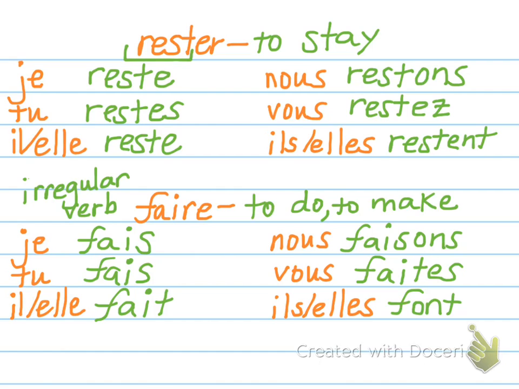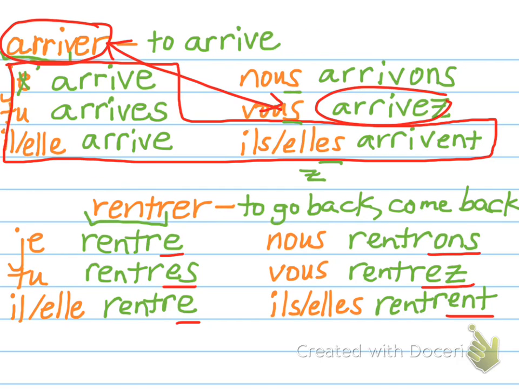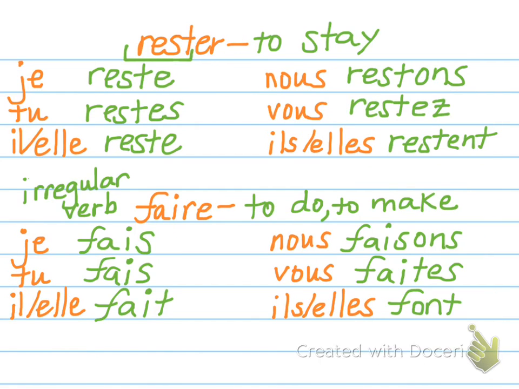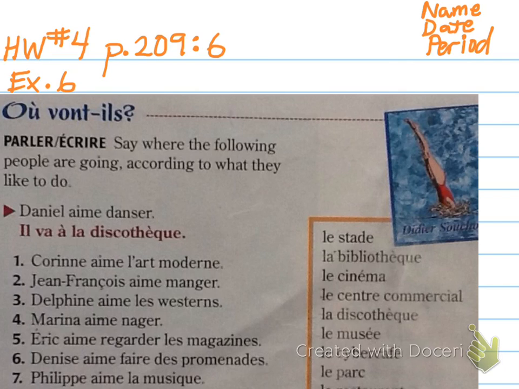So that provides a nice review here as we're getting started in French 2A of how to conjugate regular ER verbs like rester and arriver and rentrer and the many, many other regular ER verbs you've already learned. And a reminder of the irregular verb faire that you also have already learned. So that brings us to the end of our lesson for today.